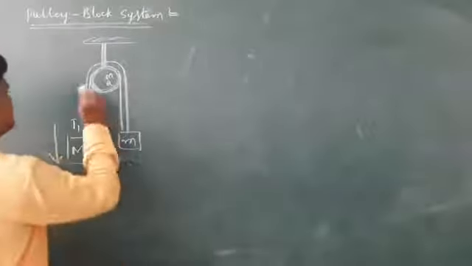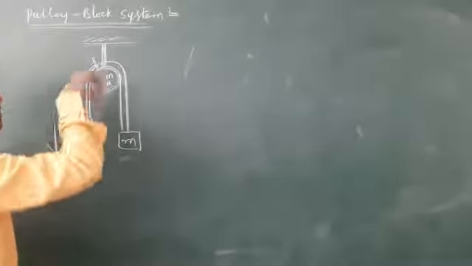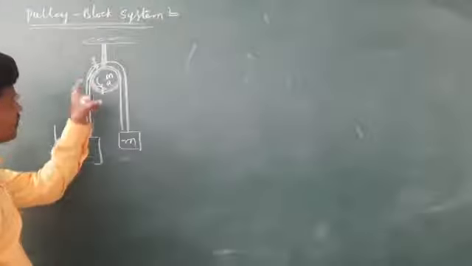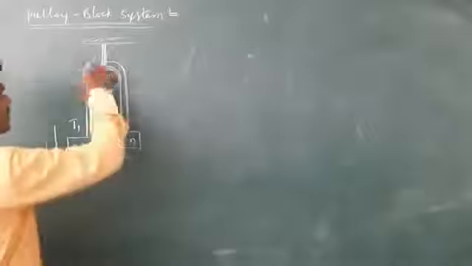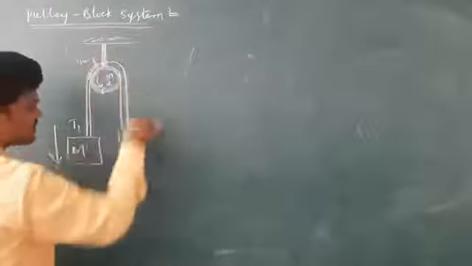See, if it moves down, the frictional force on the wire is in this direction, and on this pulley in this direction, because it is a balancing force, action-reaction force. It is a contact force. You know all these things. Due to that frictional force, the wheel rotates and the wire will move along the pulley. The frictional force is acting in this direction. This frictional force increases some tension, and the tension will be T2 here. We can write T1, which is balanced by T2 plus some frictional force.